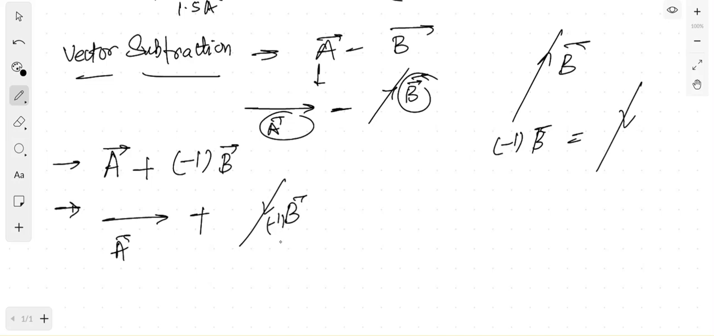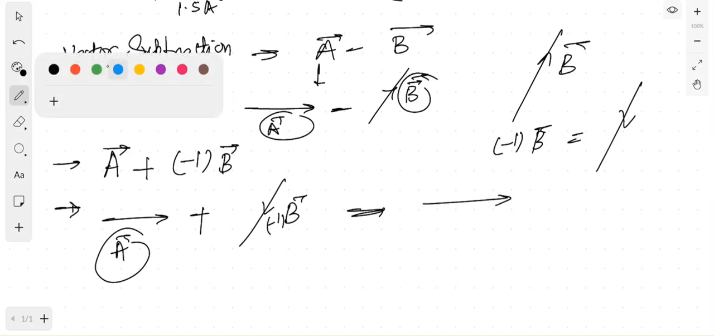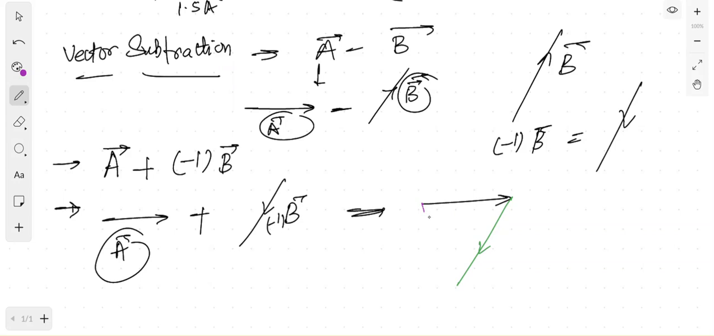Now you have to add these two vectors, so this is simple. From the head of the first vector, which is this, join the tail of the second vector, which is this, and then from the tail of the first vector draw a vector to the head of the second one, and this will give you a minus b. This is a, this is -1 into b, and this will give you a minus b.